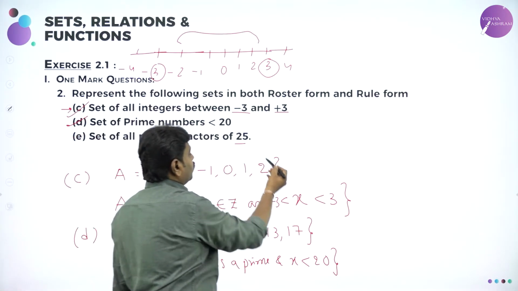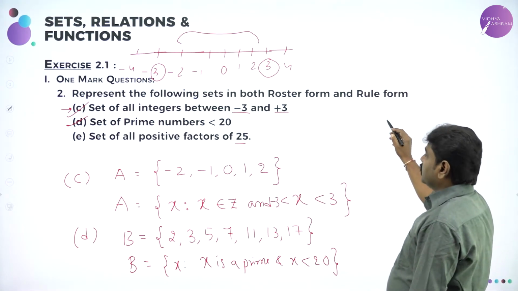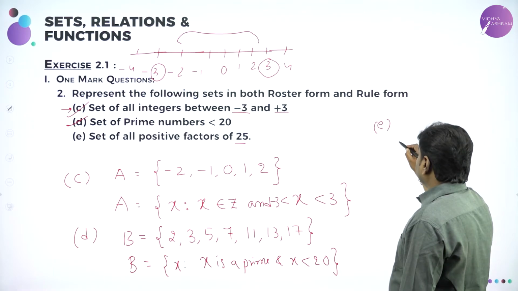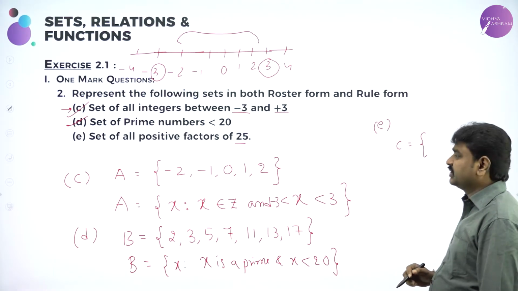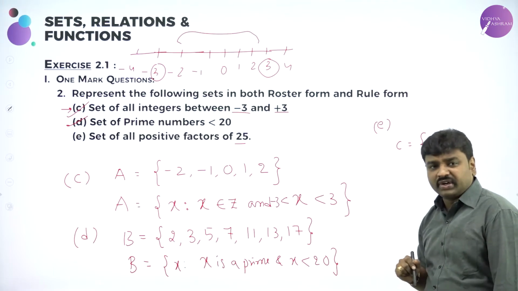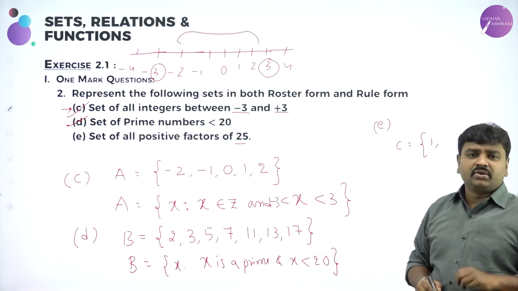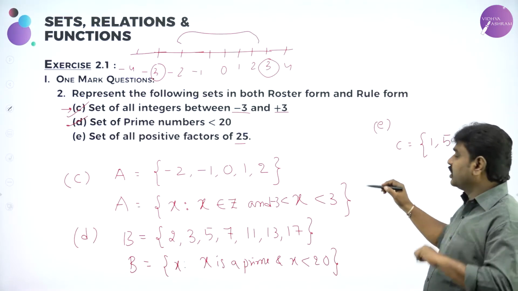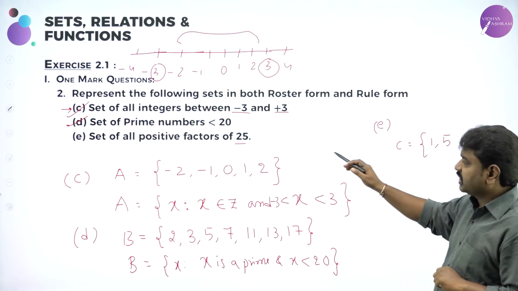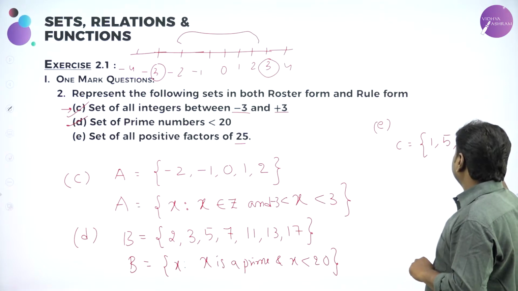Set of all positive factors of 25. You know the positive factors of 25. 25 is divisible by what? So question E, I'll name the set as C. What is the set of factors of 25? Any number is divisible by 1, 25 is divisible by 5, and 25 is divisible by 25. So the set of all positive factors of 25 is 1, 5 and 25. These are the three things.